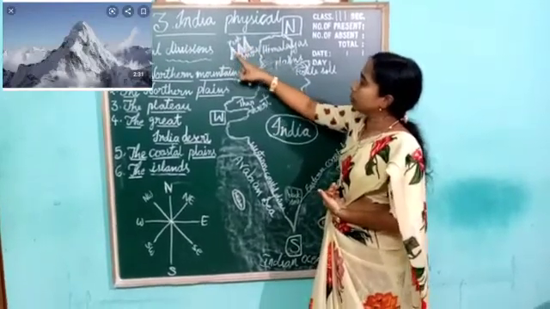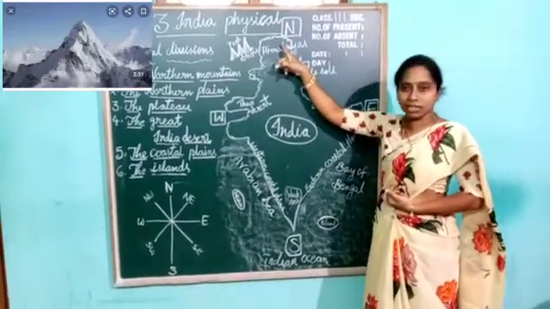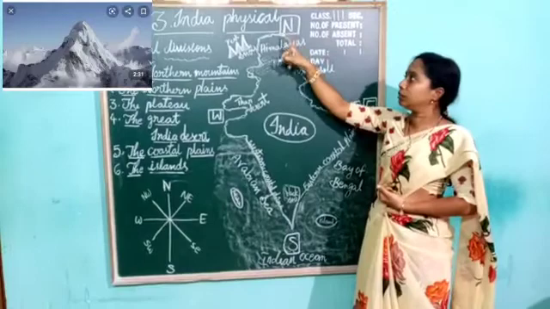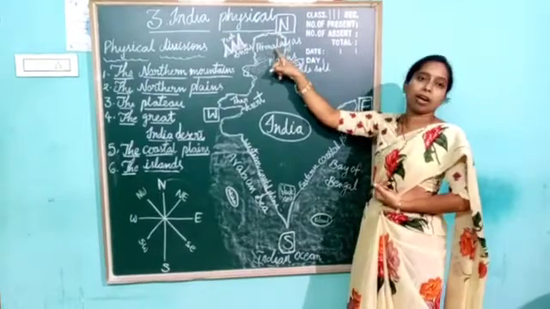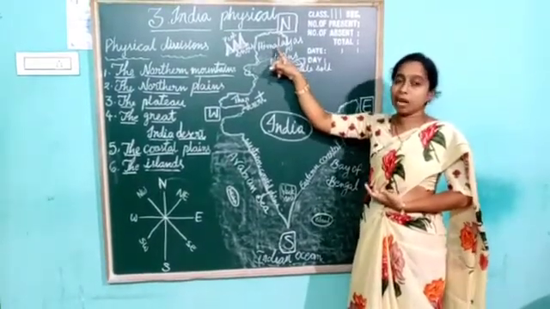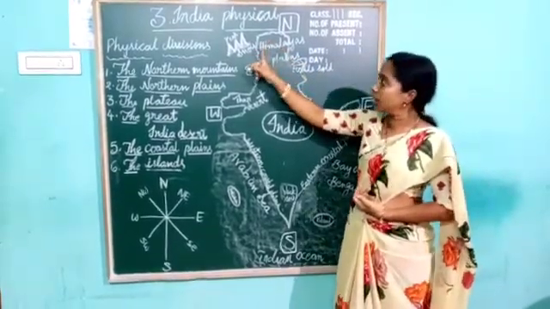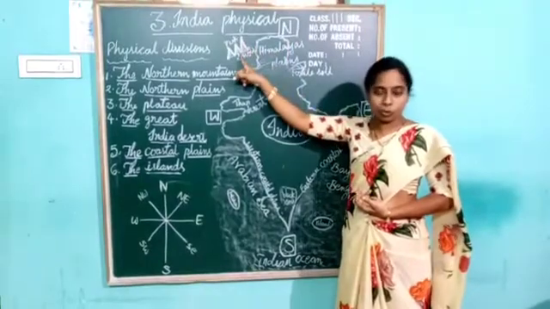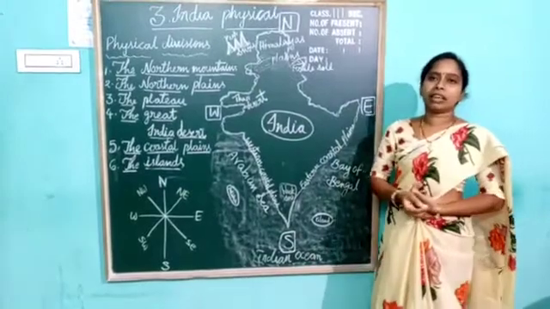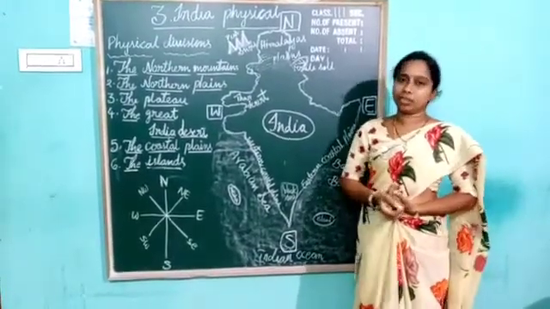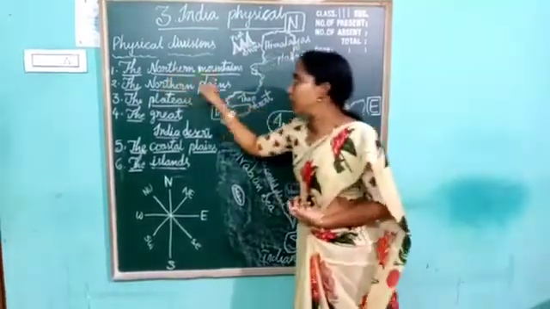So these highest mountains can be found in the northern part of India. Where can these highest mountains be seen, children? The northern part of India. These mountains are called the Himalayas. It is also known as the home of snow because the Himalayas range is always covered with snow. Many rivers like the Ganga, Yamuna and Brahmaputra originate in the Himalayas. Okay children, these are the northern mountains.